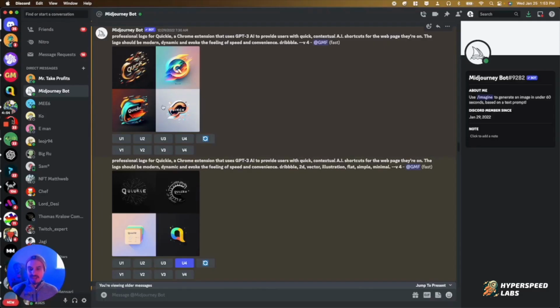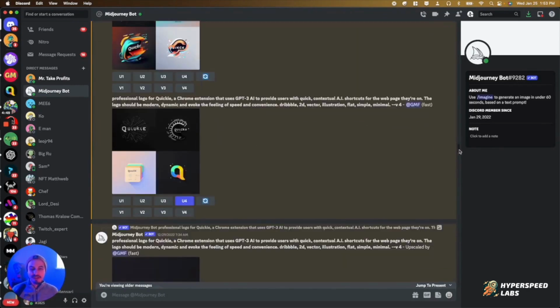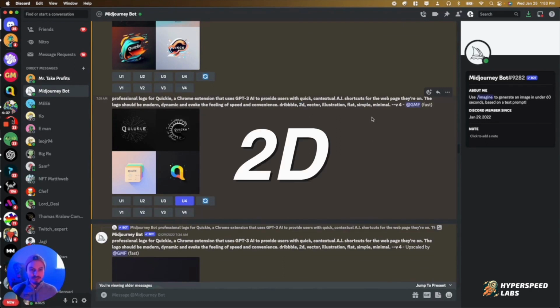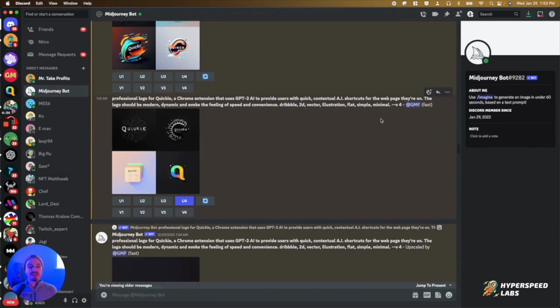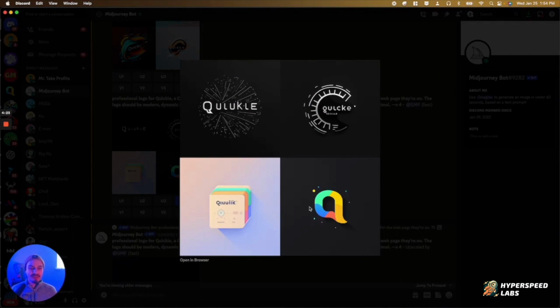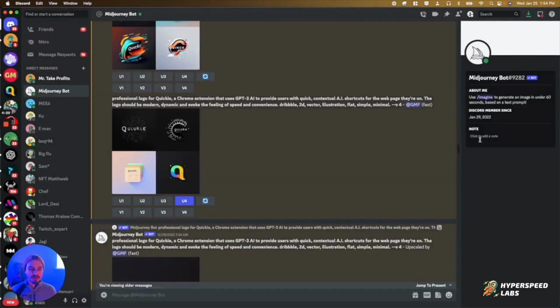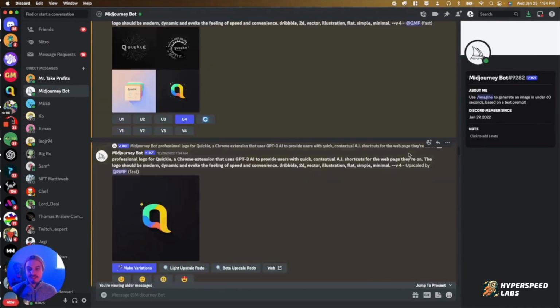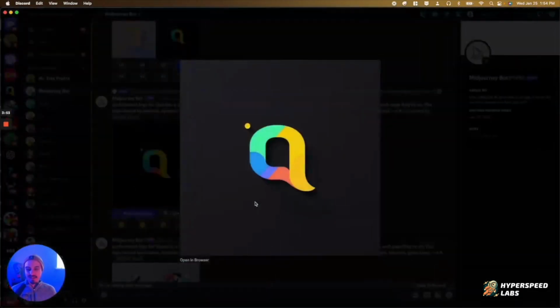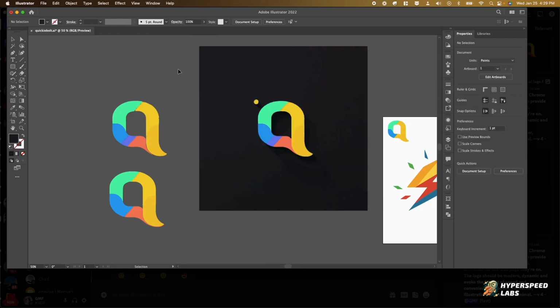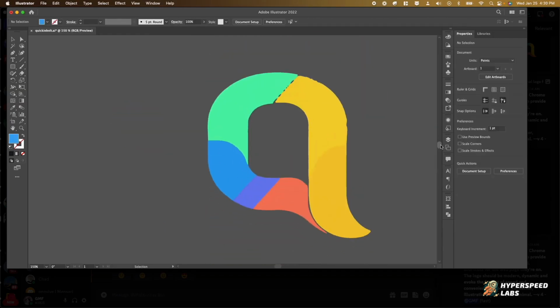At first, this was okay, but I wasn't super excited about what I was getting, but I felt like maybe we were onto something. So I adjusted my prompt a little. I tacked on at the end here, 2D vector illustration, flat, simple, minimal. You really want to find adjectives and be overly descriptive in some ways when you're trying to get something really specific. And that's when I got this, which ended up being essentially our logo. So I clicked the little U4 here, which upscales it. This is practically perfect. So I downloaded this and took it into Illustrator and vectorized it real quickly, just using the trace tool.